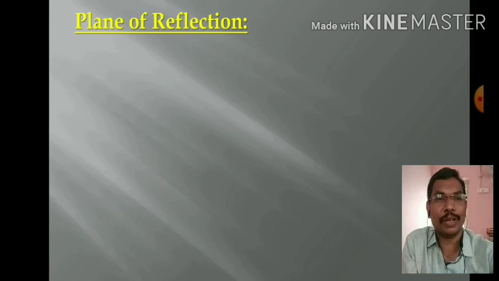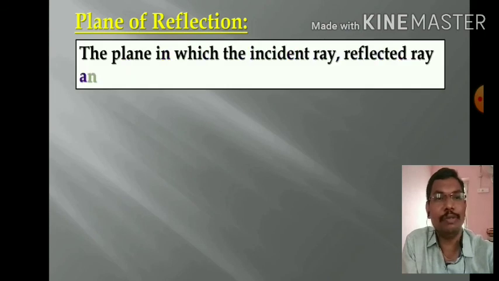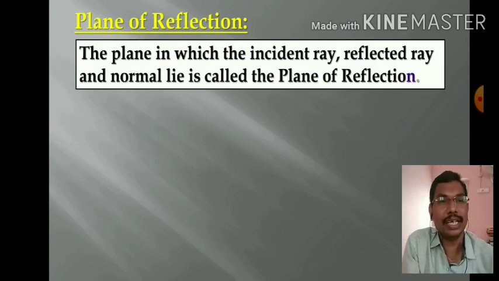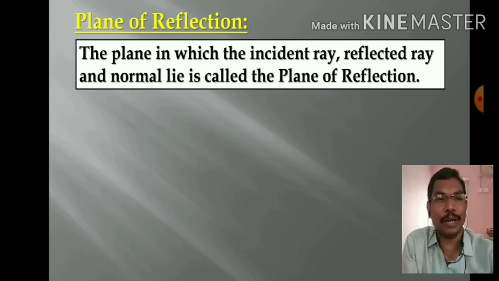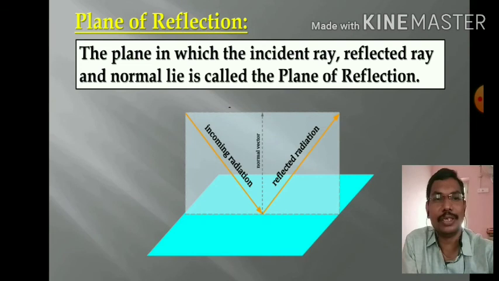The plane in which the incident ray, reflected ray, and normal lie is called the plane of reflection. So this is the plane of reflection.